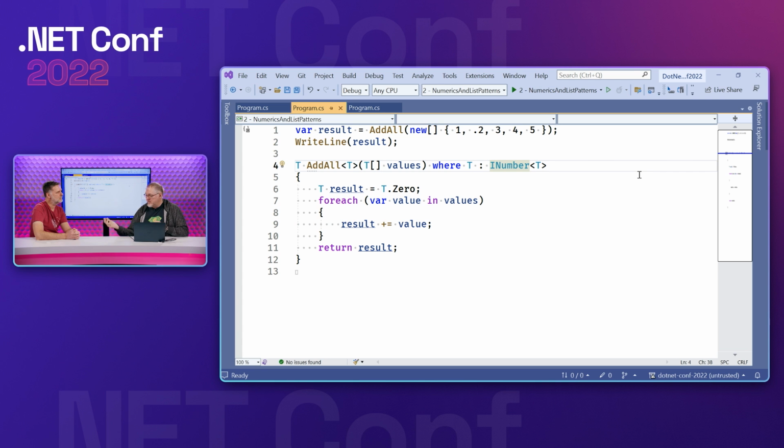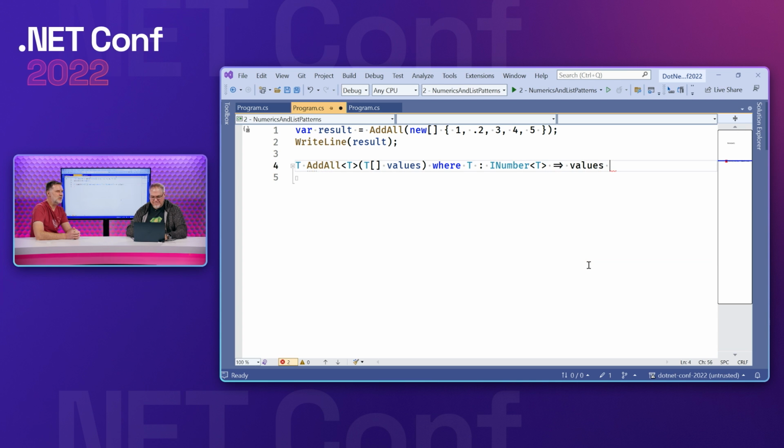We did the same thing with the switch statement, but introduced the switch expressions. How might I do this? This is a pretty reasonable implementation of this. But I think it would be interesting to try and do this with pattern matching. So essentially, we want to do a switch expression. Instead of all this imperative logic, let's try to go all out and do this declaratively with a switch. This is the nerdiest way to do it.